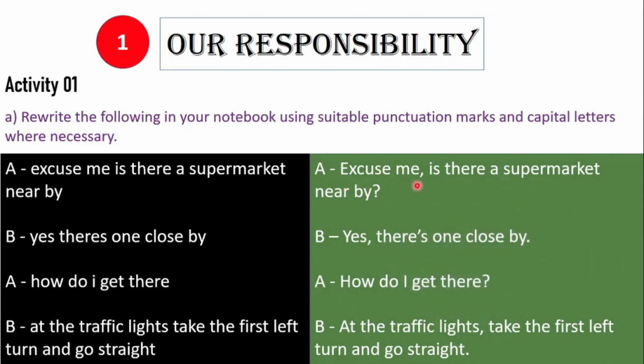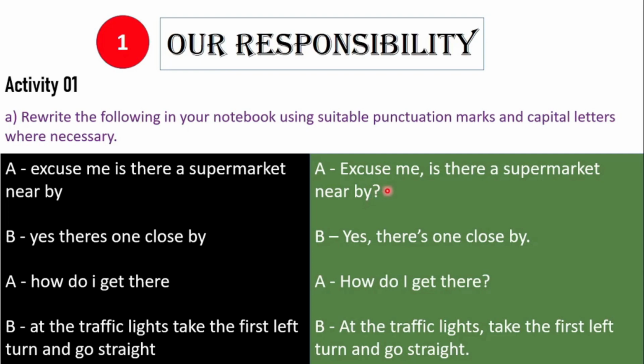Excuse me, this is a polite way of asking someone something. Then after that you have to use a comma. You can see a comma here. Is there a supermarket nearby? Then this is a direct question. So you have to add the punctuation mark, question mark, at the end of this statement.